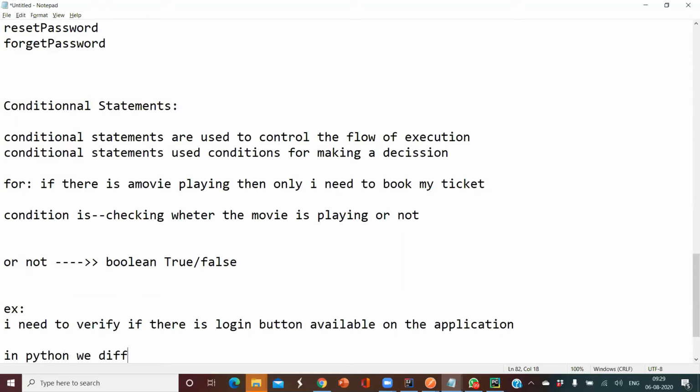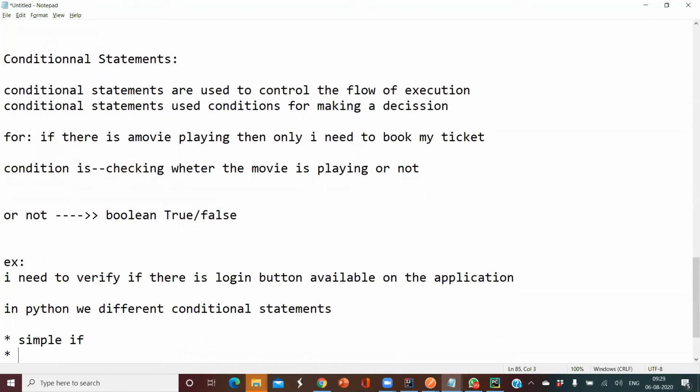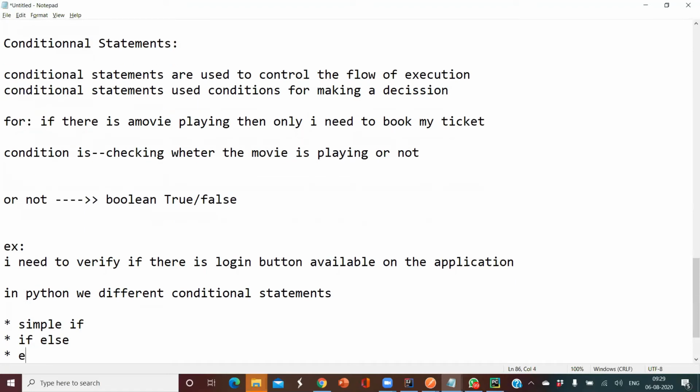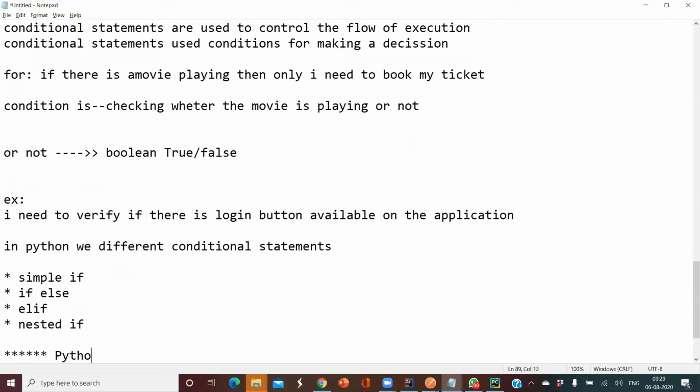Okay. So in Python, we have different conditional statements: simple if condition, if else condition, else if, and then nested if. Python does not support switch case.